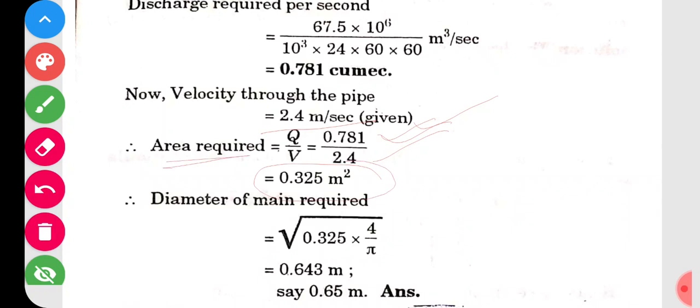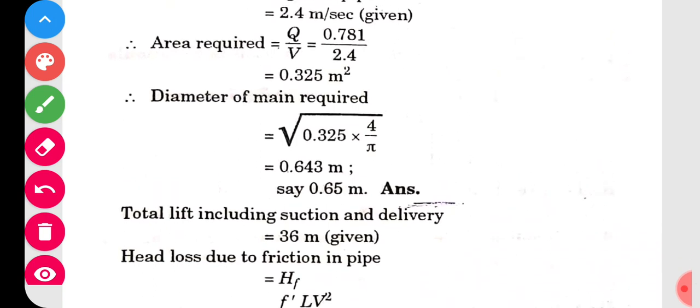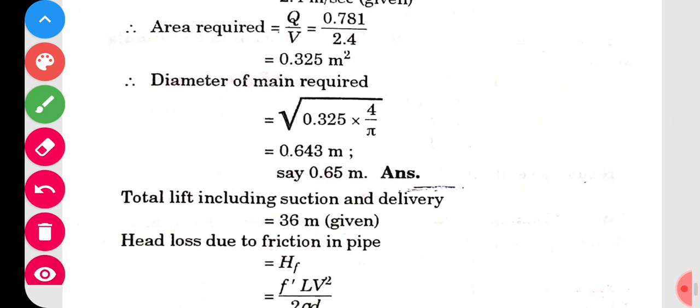That is area. This area required is 0.325. So once you know the area, then you can calculate the diameter. So what is the diameter? You know that formula. Pi by 4 d square will be equal to area. So using this formula only, modified here, d is calculated. Very simple formula.